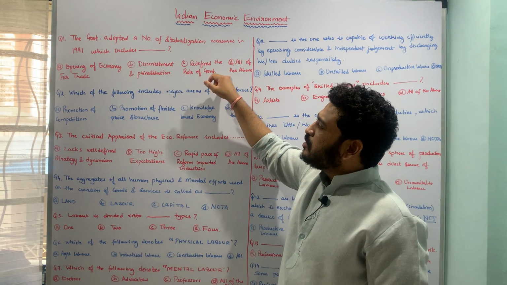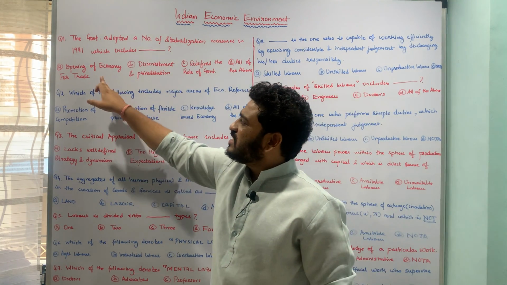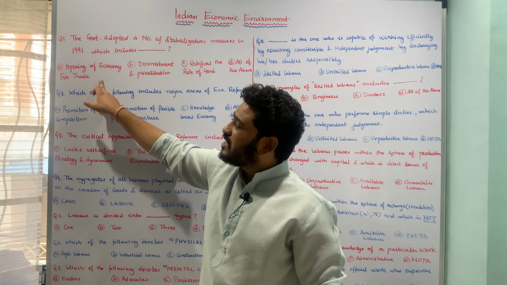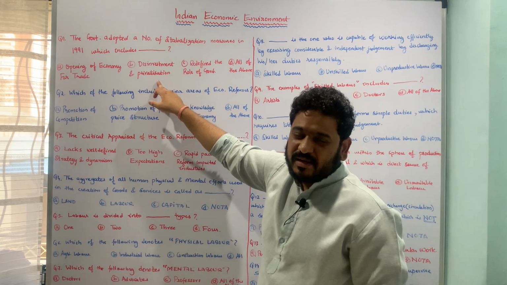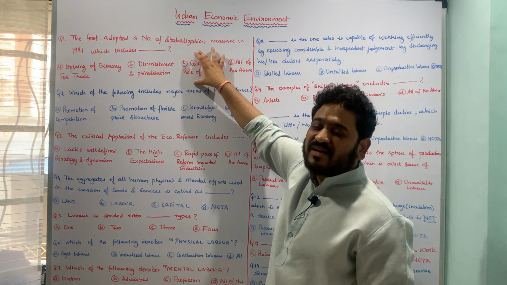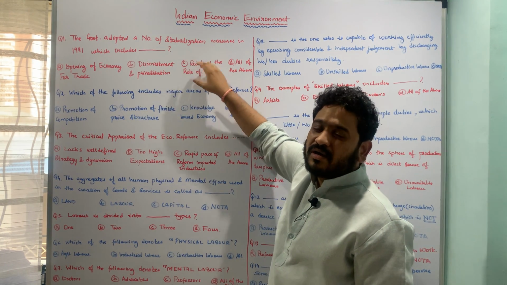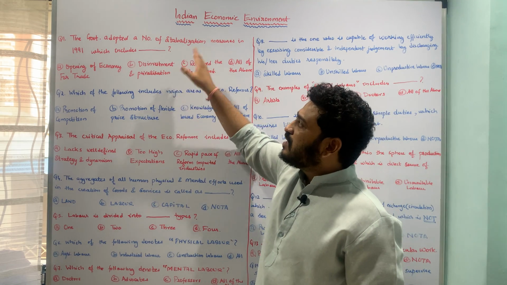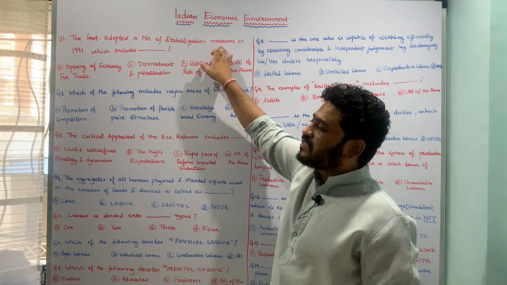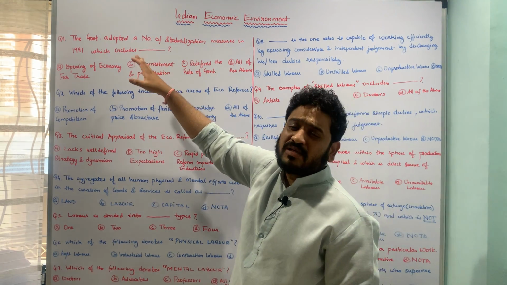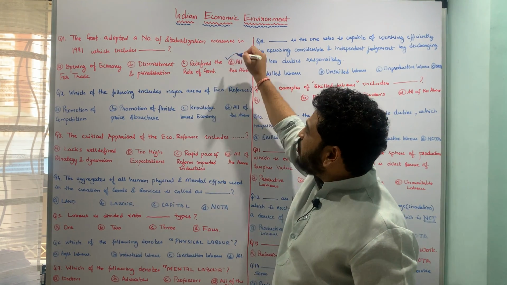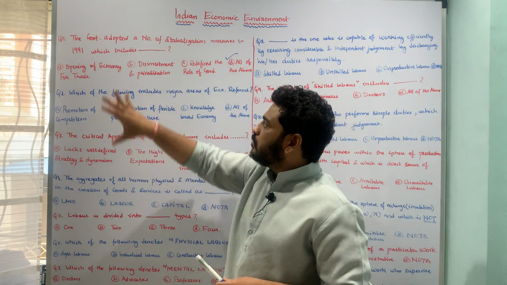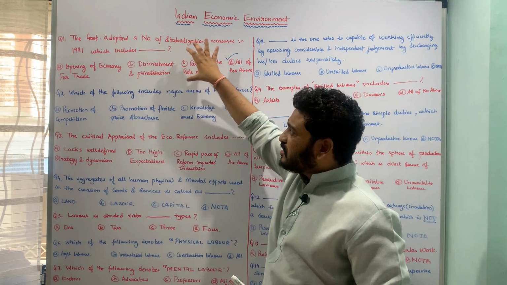All of the above. So in a sense, all these above mentioned options, that is opening of economy for trade, thereafter disinvestment and privatization, coupled with redefined role of state or government per se, includes number of stabilization measures included in the 1991 policy by the government of India, and therefore option D, which is all of the above, is the correct answer to this question. I hope this question is pretty much clear.